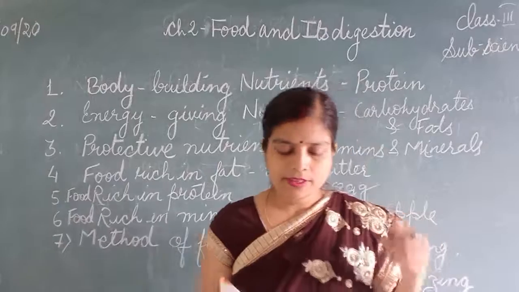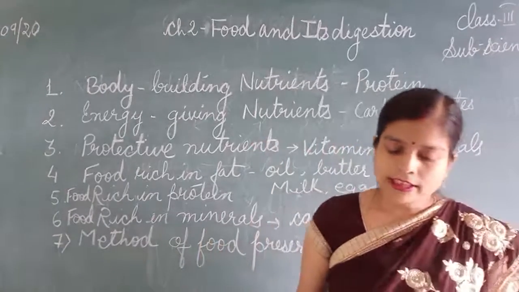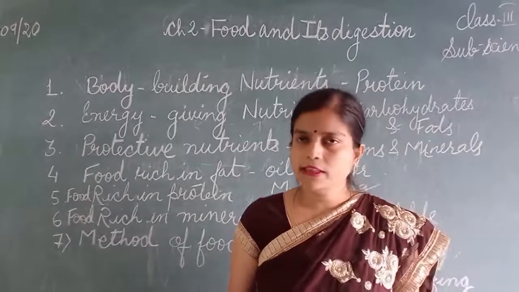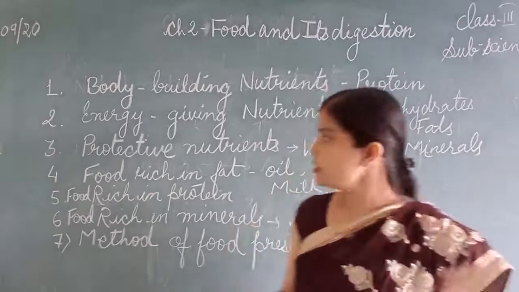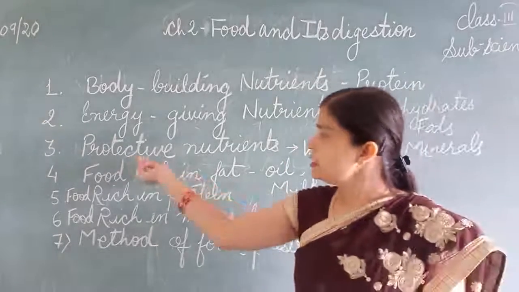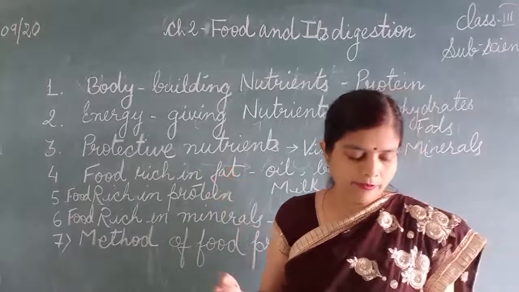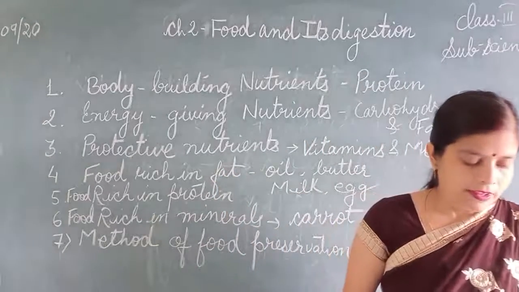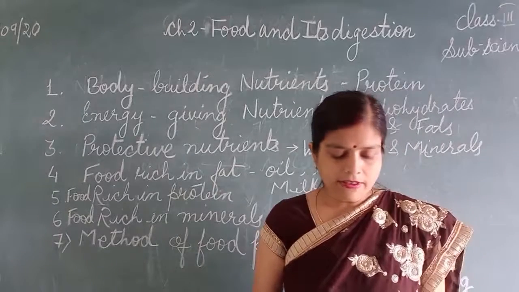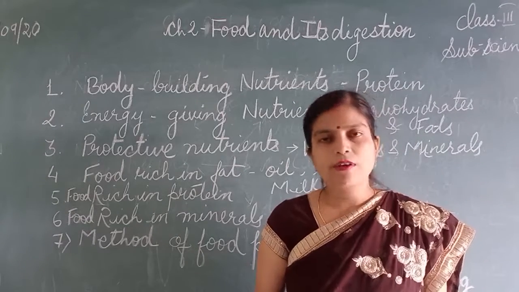Okay. A nutrient that is required in a very small quantity, but is very much important. We need it in a very small quantity, but it is very important because it is a protective nutrient. So what will be the answer? Okay. Carbohydrates, protein, vitamins, or all of them?